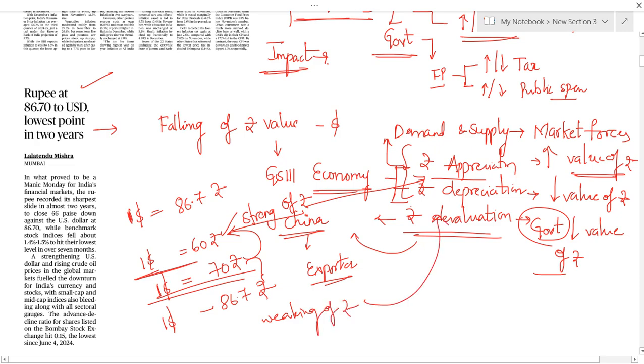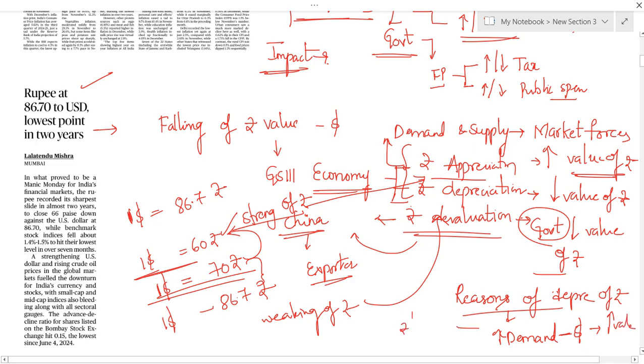I hope you understood. Now you have to see what the reasons are for depreciation of rupee. Value of rupee is decreasing, but why? Whenever there is increased demand for dollar, what happens? Dollar value will be increasing and rupee value will be decreasing. This is the thing that you have to remember. So you have to identify the important causes for the depreciation of the Indian rupee now.